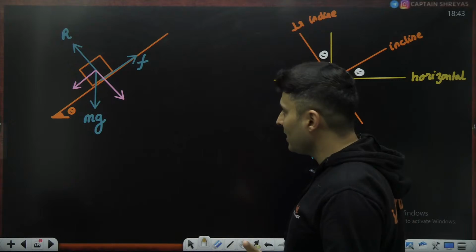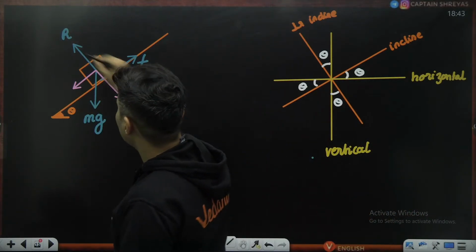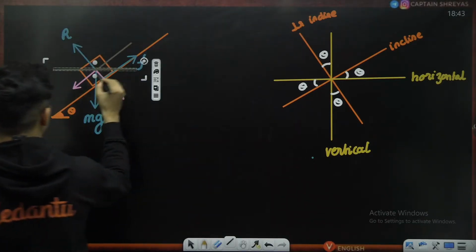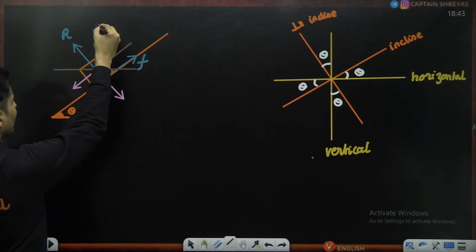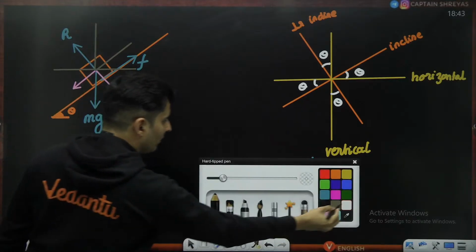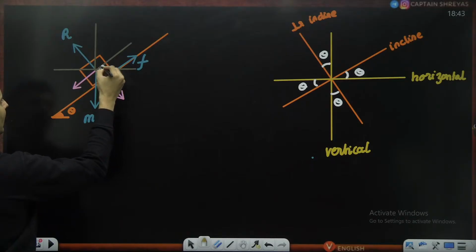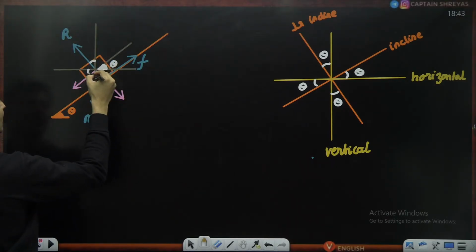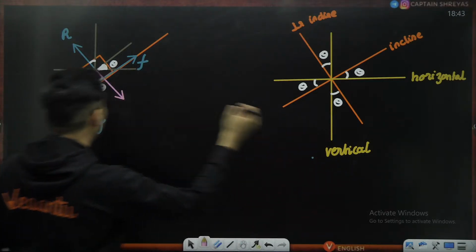Now look over here. You will quickly understand what I'm trying to say. See, guys, inclined is there, perpendicular is there, horizontal is also there, vertical is also there. Now think, guys, which angle do you know out of all these things? The angle between inclined and horizontal, isn't it this particular angle? This particular angle is theta. So obviously this is theta, obviously this is theta, and obviously this is also theta. That's it. Your job is done now.